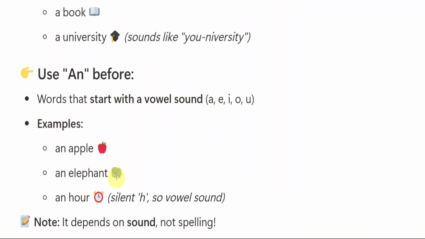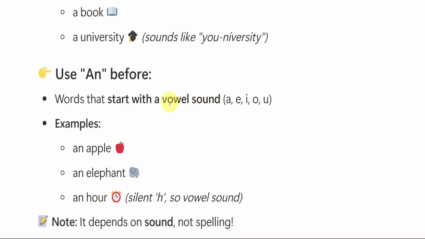Let us see about an. An is used before a vowel sound. As I said, A, E, I, O, U are vowels. So before vowel sounds, we are going to use an.